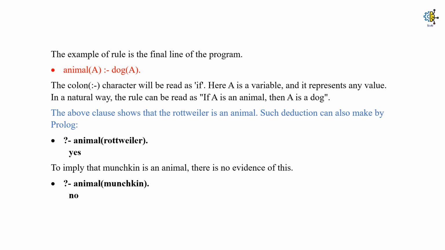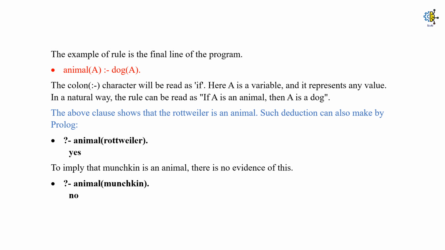So another example, we see animal(A) :- dog(A). As I told you just a minute ago, the colon-dash represents if, and in this statement A is a variable. This clause will read as, if A is a dog, then A is an animal. So after writing this much logic, our compiled program will form a deduction.